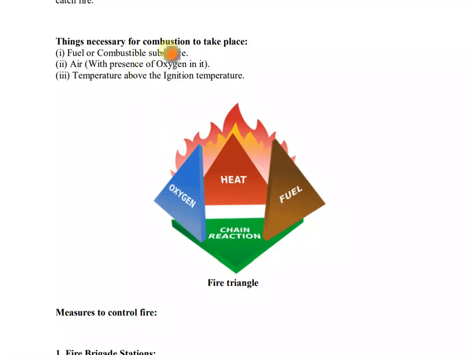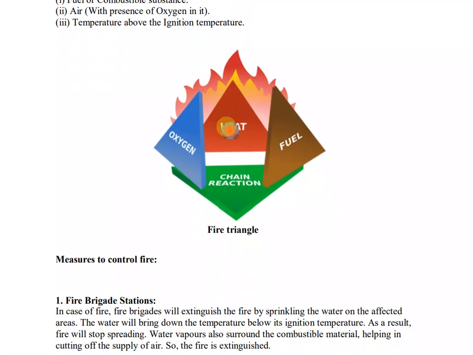Okay, now what is fuel? I told you fuel is a material that undergoes combustion and oxygen allows fire to occur. Okay, so we need oxygen also and we need temperature above the ignition temperature. The temperature of the fuel must be above the ignition temperature to burn. Okay, and it's a fire triangle. It shows the needs for combustion to take place: heat, fuel, oxygen, and this creates a reaction.